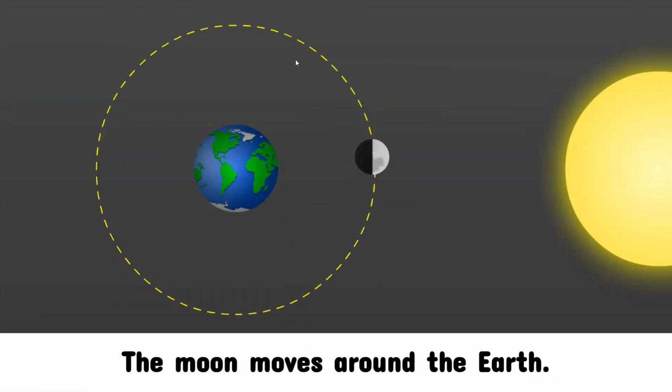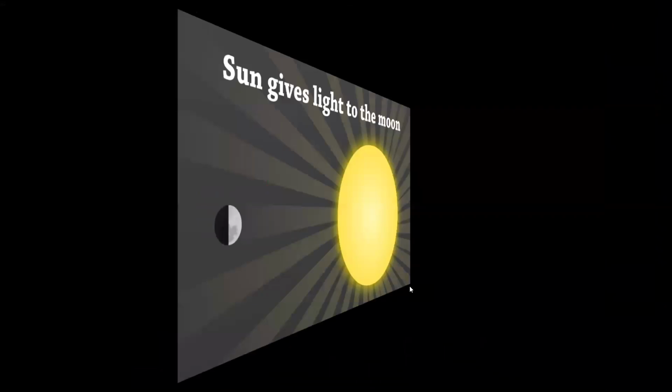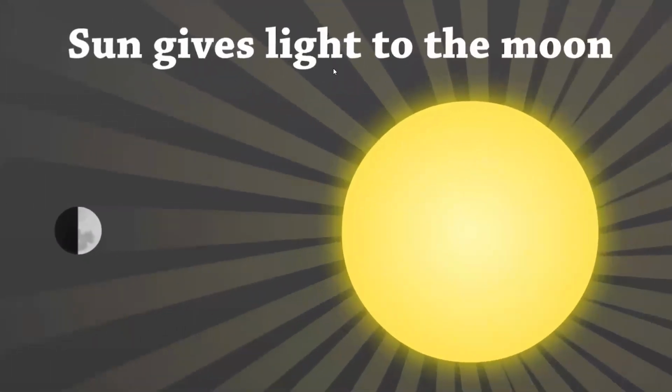So it moves from this place to this place and so on. And we have to know that the sun gives light to the moon. The moon doesn't light by itself. So from where does the moon take its light? From the sun, okay?